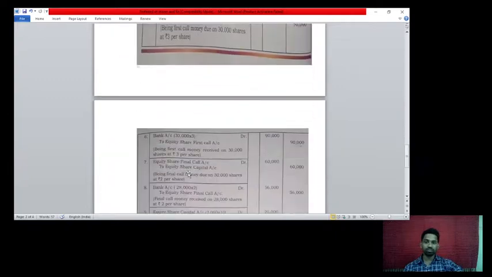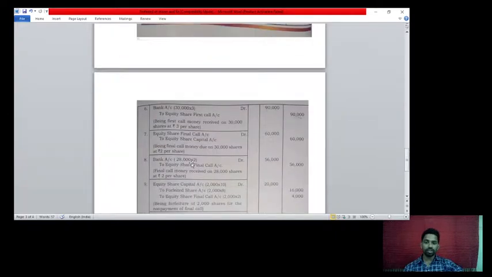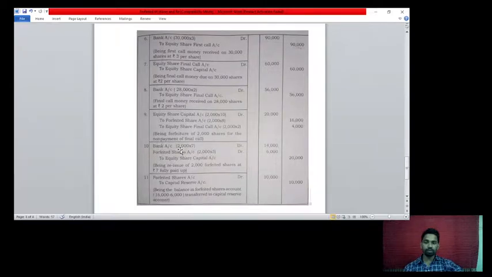Now see, bank account debit, 2,000 shares at the rate of rupees 7, it's 14,000. Forfeited shares account, 2,000 into 3, rupees 6,000. So 3 rupees is the loss, because earlier the share price was rupees 10 and again they are going to issue at rupees 7. Forfeited shares 2,000 into 3 is 6,000. 14,000 plus 6,000 is 20,000, to equity share capital account credit rupees 20,000.